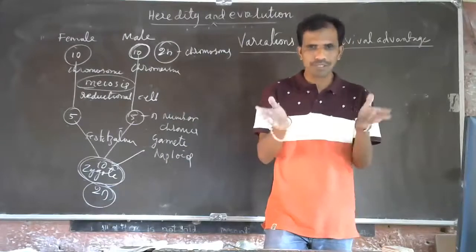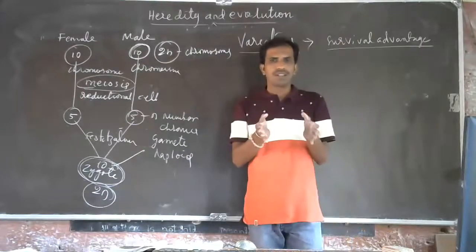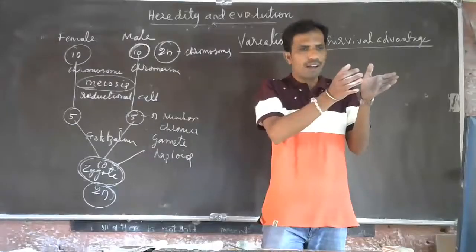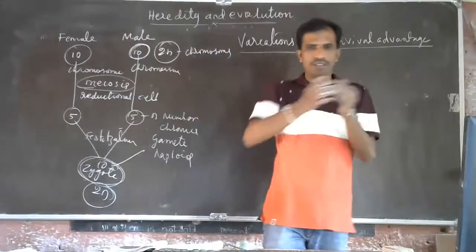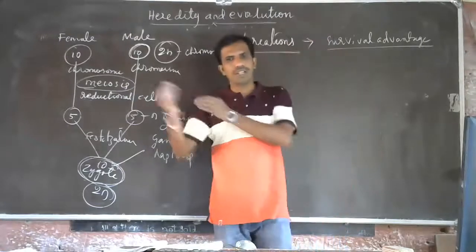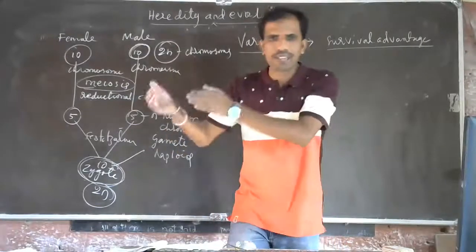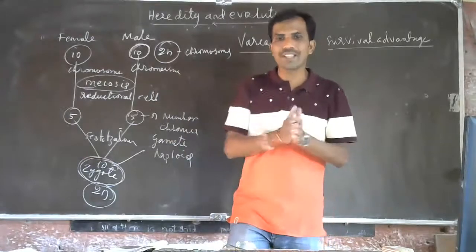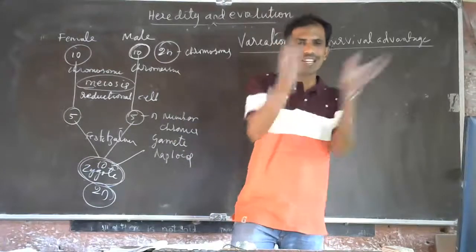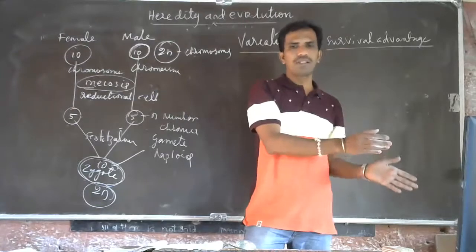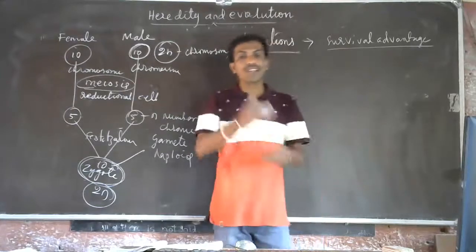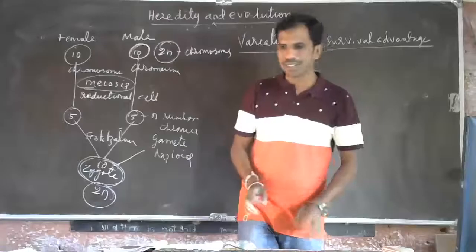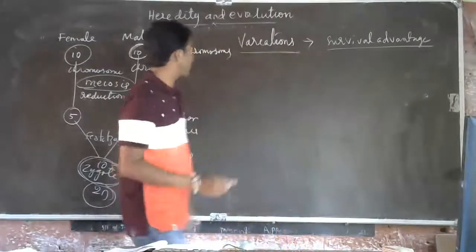Understood? So an individual has both the characters. Some characters are gathered from the father, and some of the characters are gathered from the mother. That is known as heredity. Those characters which are transferred from one generation to other generation, that is called as inherited character.